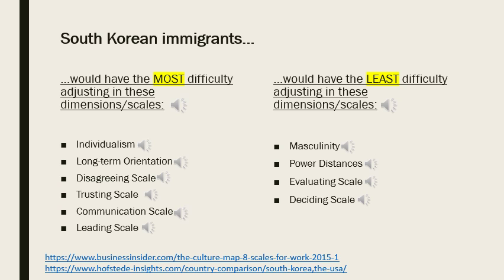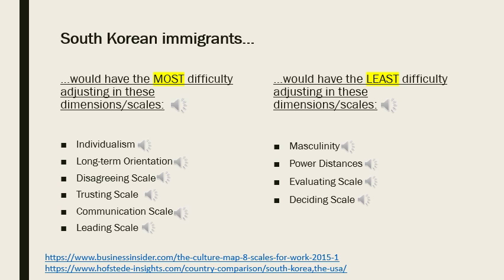In South Korea, their communication style is high context, as compared to the US, which is low context. This could be because the US is a much younger society with many more cultures and diversities, whereas South Korea is much older and typically has one primary culture.